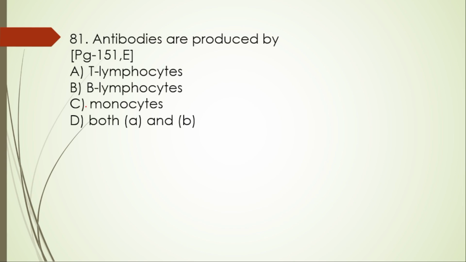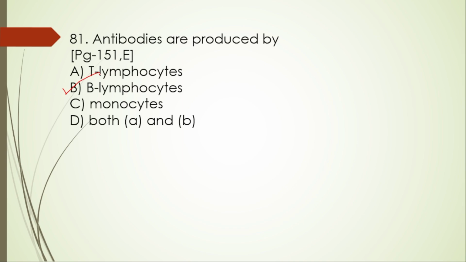Antibodies are produced by T lymphocytes, B lymphocytes, monocytes, and both A and B. Here the right option is option B, B lymphocytes, or else B cells also you can say. These WBCs, that is white blood cells, are responsible for the humoral immune response.